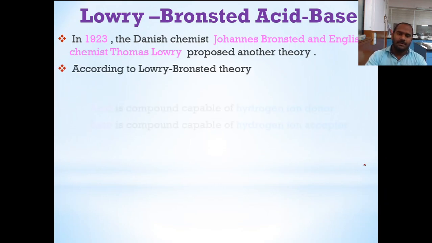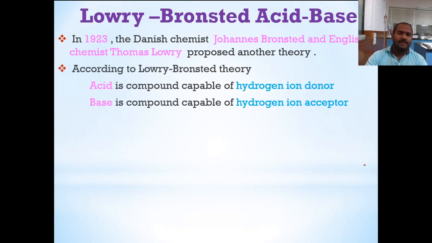According to the Lowry-Bronsted theory, an acid is a compound which is capable of being a hydrogen ion donor, and a base is a compound which is capable of being a hydrogen ion acceptor. So a compound which is able to donate a hydrogen ion is called an acid, and a compound which is able to accept a hydrogen ion is called a base.